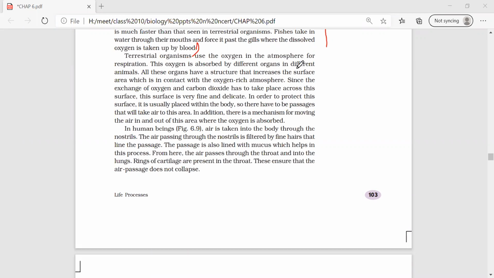See, this is the part you need to write. You have told only one point, a maximum increase in surface area.